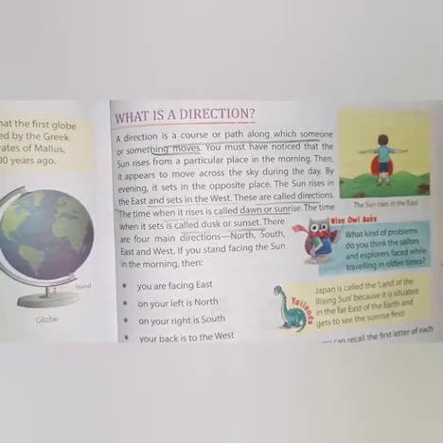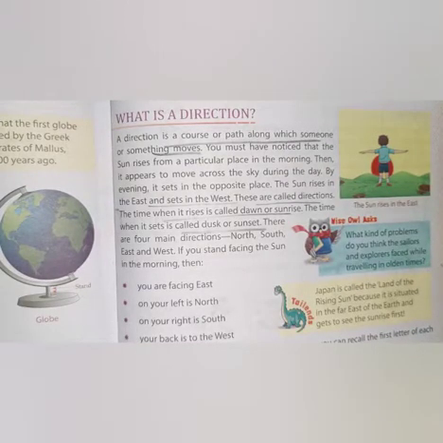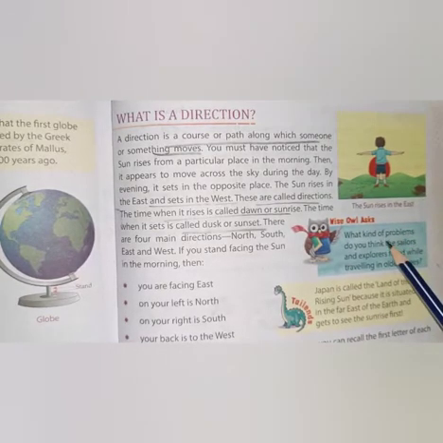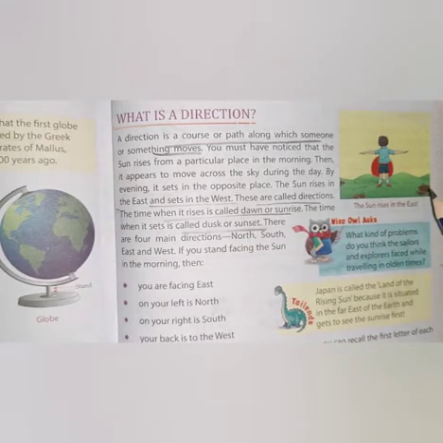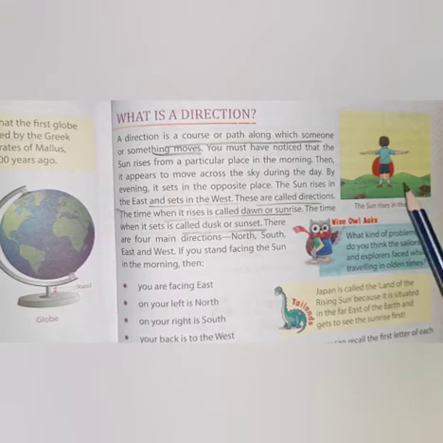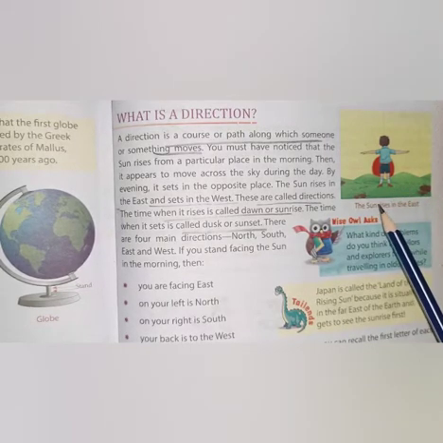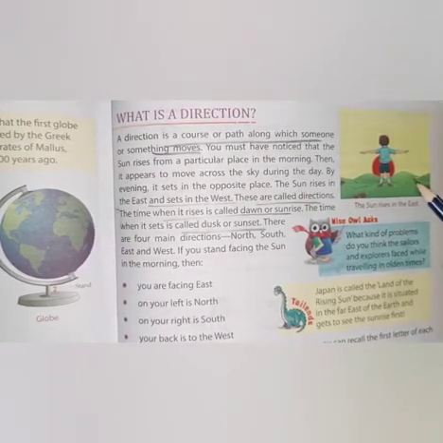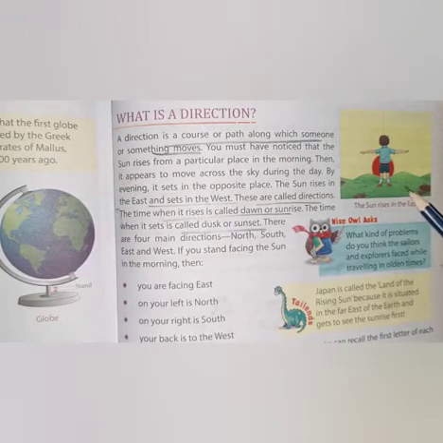So now here we are going to learn about the directions. So what is a direction? A direction is a course or path along which someone or something moves. As we have noticed, the sun rises from a particular direction in the morning and it appears to move across the sky during the day. By the evening, it sets in the opposite place. So the sun rises from the east and it sets in the west. These are called directions. The time when the sun rises is called dawn or sunrise, and when it sets it's called dusk or sunset.